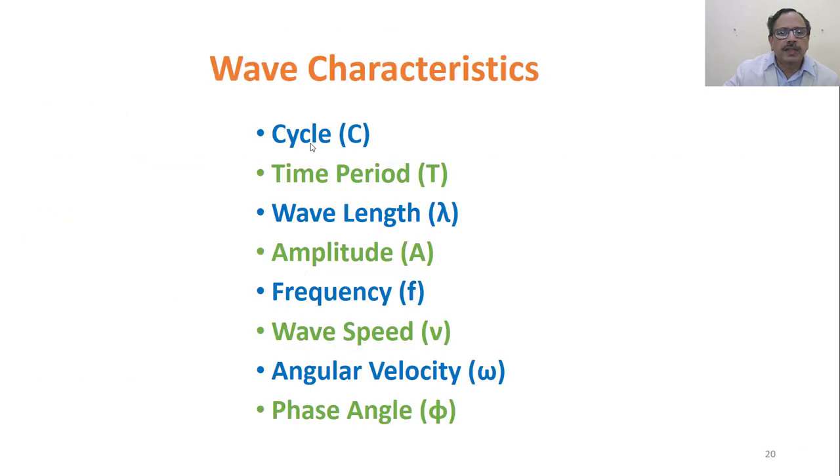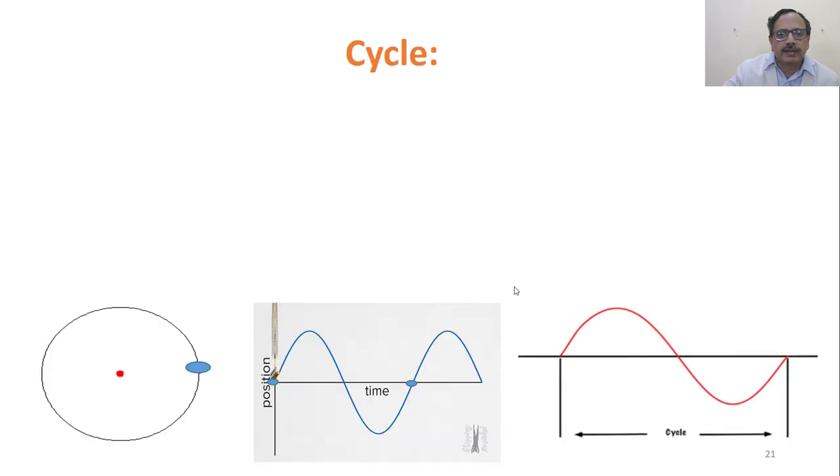In wave characteristics, we talk about cycle, time period T, wavelength lambda, amplitude A, frequency F, wave speed V, angular velocity omega, and phase angle phi. Let's understand what we mean by these various characteristics.